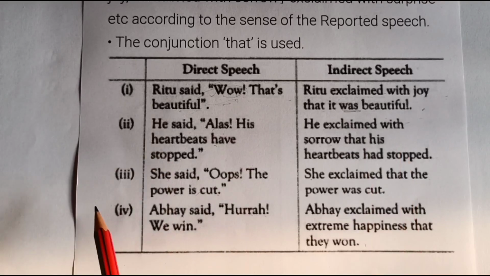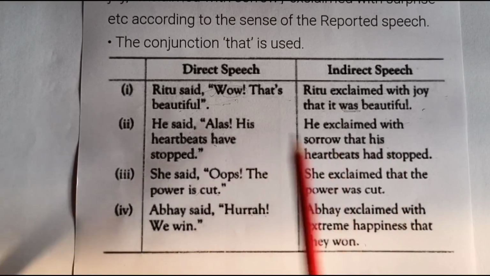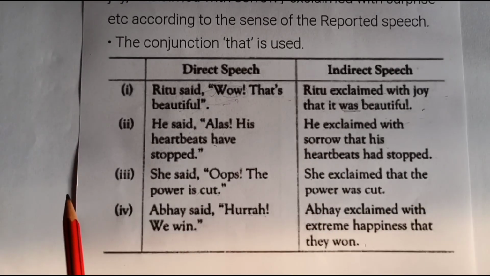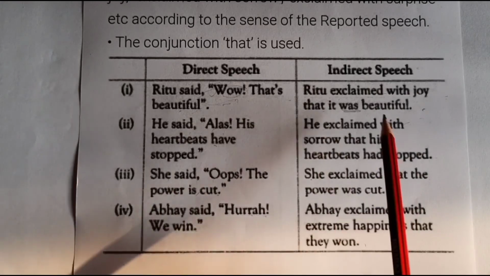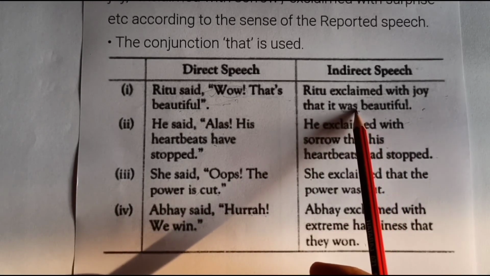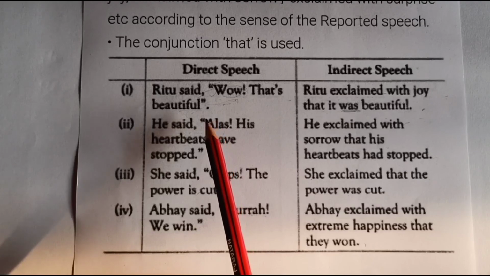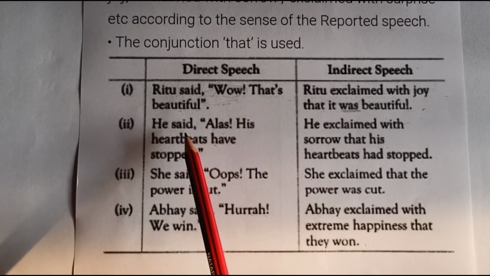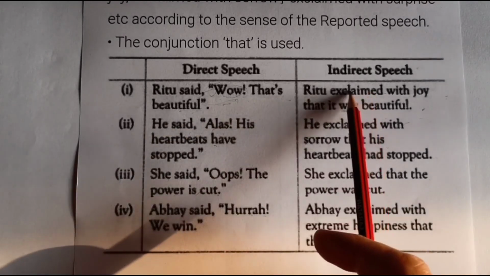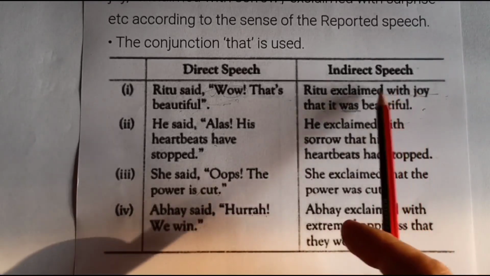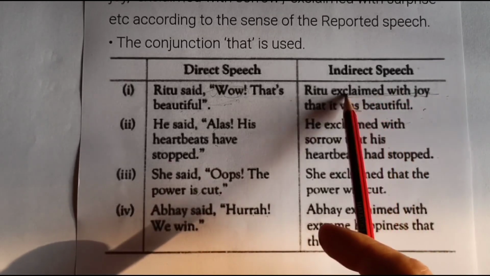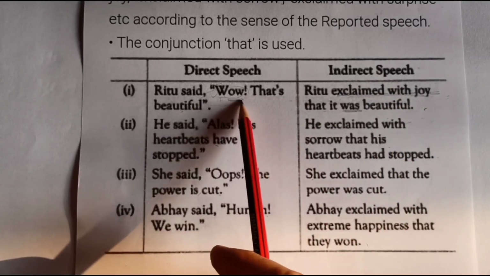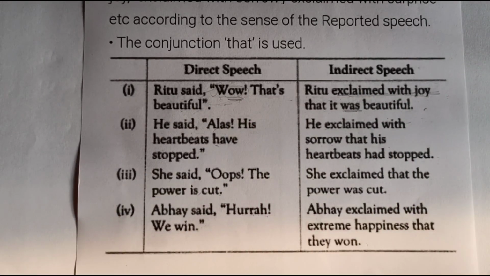So vice versa also, you need to go through the video again, see how the sentences will be changed from indirect speech to direct speech. Right? The rules will go opposite then. So it is simple past tense. Here in this case, it should have simple present tense, and obviously exclaimed with joy. You need to add a word to express the joy, like wow here. So this is how the statements will be transformed.